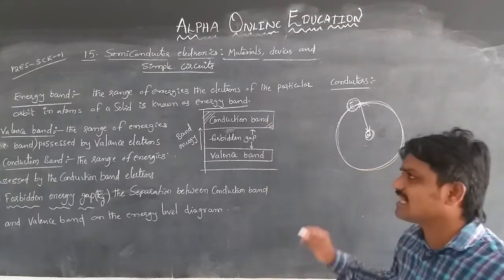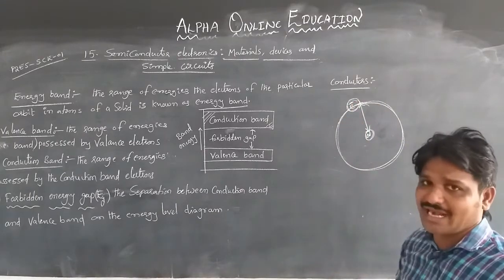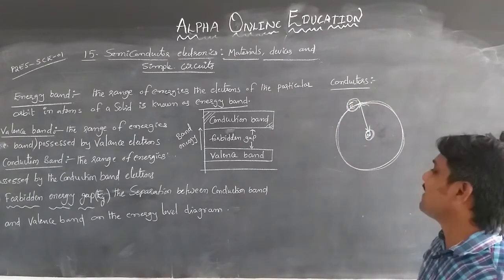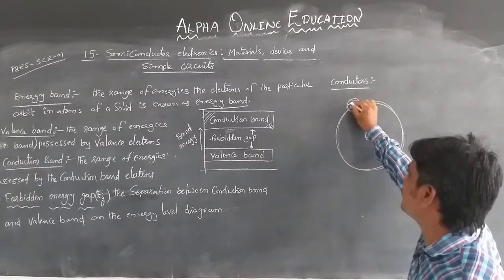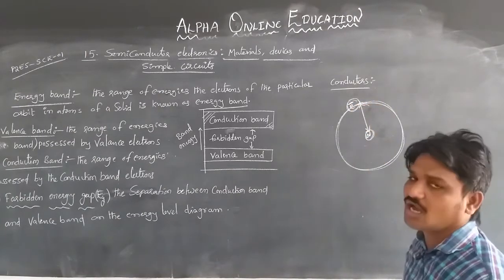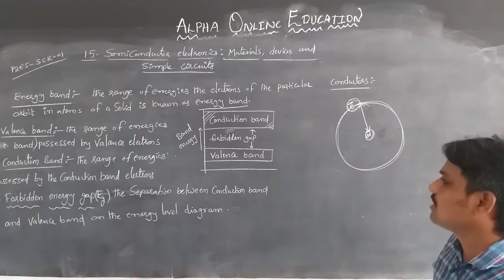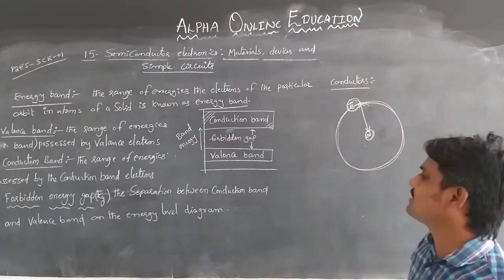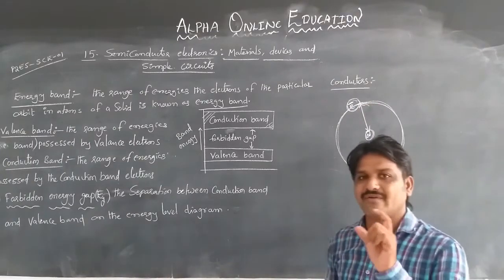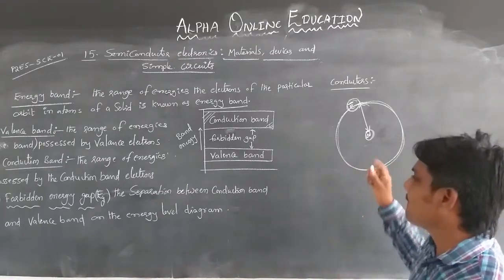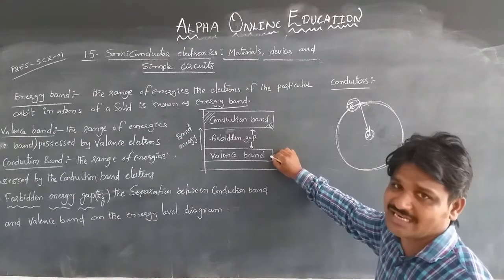Valency band means the range of energies, or the band, possessed by valence electrons. The valency electrons, which are in the outermost orbital, possess some high energy level. Those electrons are called valency electrons, and the range of energies they possess is called the valency band. Here, the second highest band is called the valency band.